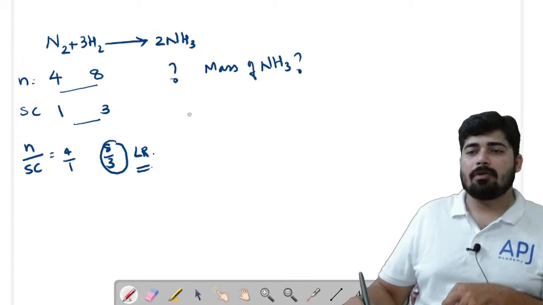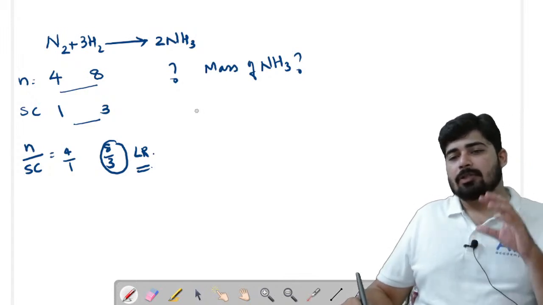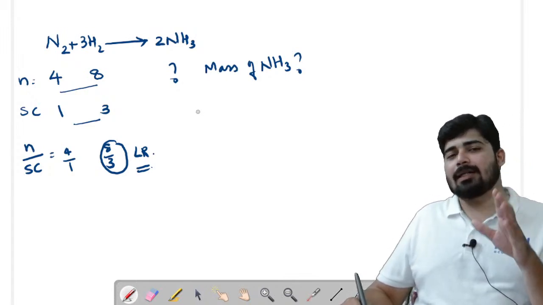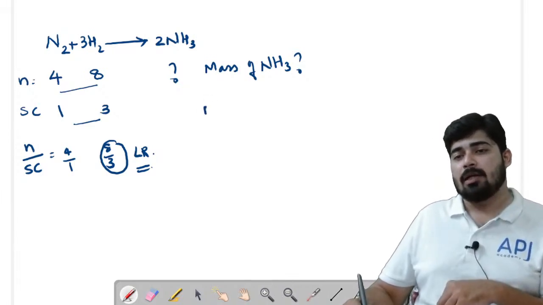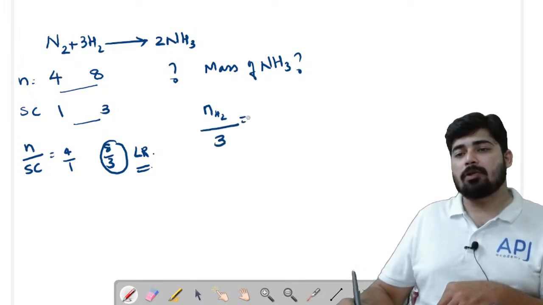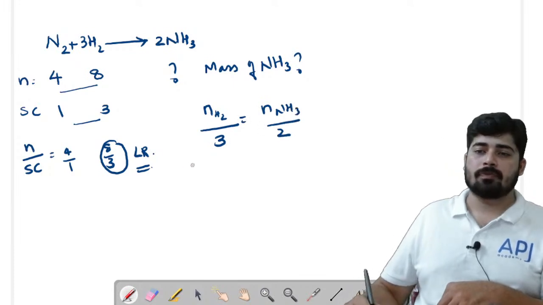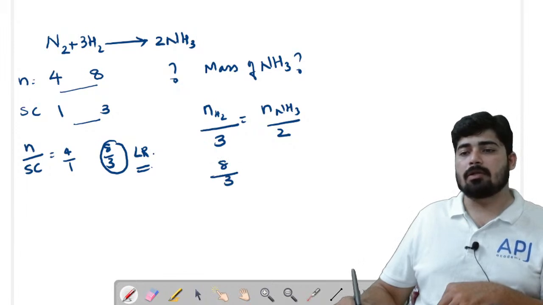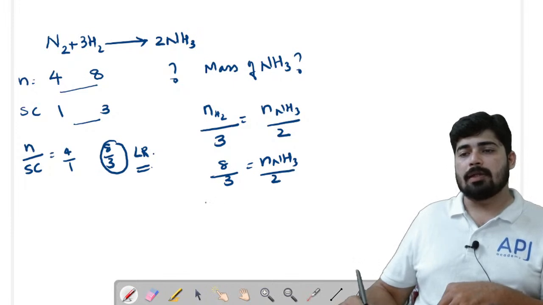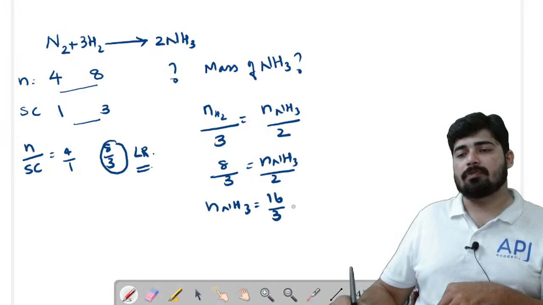Okay. Now just give the mole analysis. So remember, whichever element is the limiting reagent, only use that. So number of moles of H2 by stoichiometry of H2, which is 3, equals number of moles of ammonia by stoichiometry of ammonia, which is 2. The number of moles is 8 by 3 equals number of moles of ammonia by 2. So you will get the number of moles of ammonia as 16 by 3 moles.